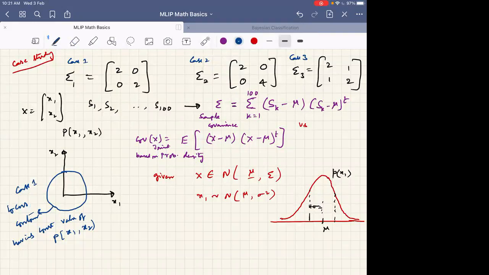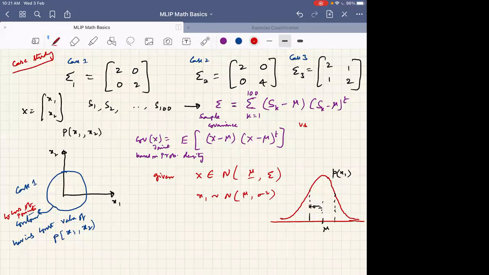You might have heard the name locus, right? Yes, sir. So it is in fact the locus of points having the equal probability density function, or probability mass function.